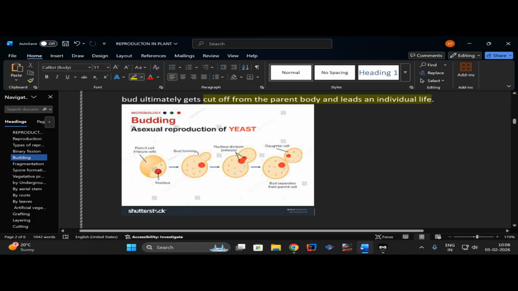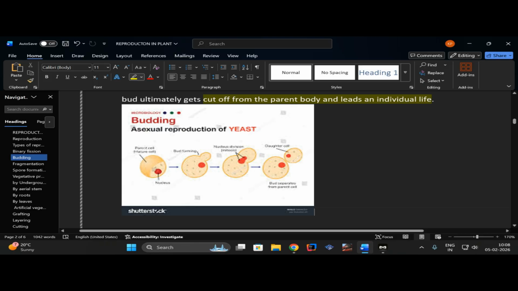So here you can see a diagram of yeast reproducing. I know this picture is a bit blurry, there are some issues with the quality, but let me continue with the chapter. Can you see this red dot-like structure, which is the nucleus? The lighter portion is the cytoplasm, which is getting elongated. In the second picture, there is a small acne or pimple-like structure occurring in the cell body, that is your bud.